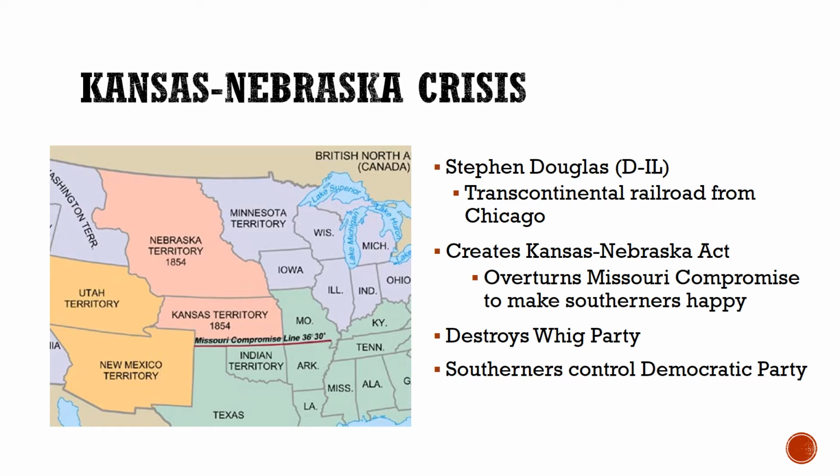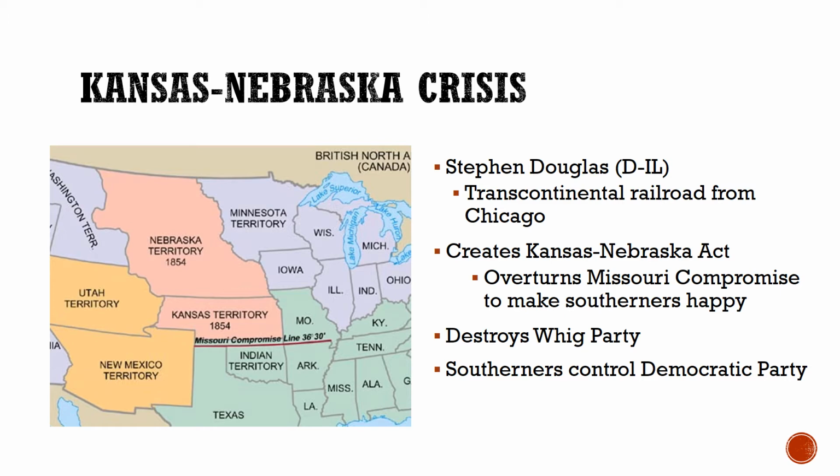So he proposes overturning the Missouri Compromise with the so-called Kansas-Nebraska Act. The first thing this does is it creates the two territories, Kansas Territory and Nebraska Territory. The second thing that it does is it allows popular sovereignty on the issue of slavery.